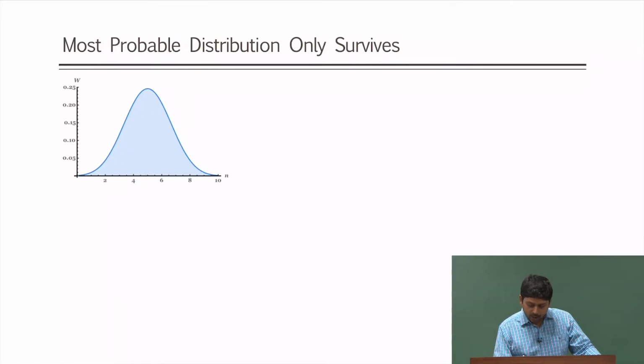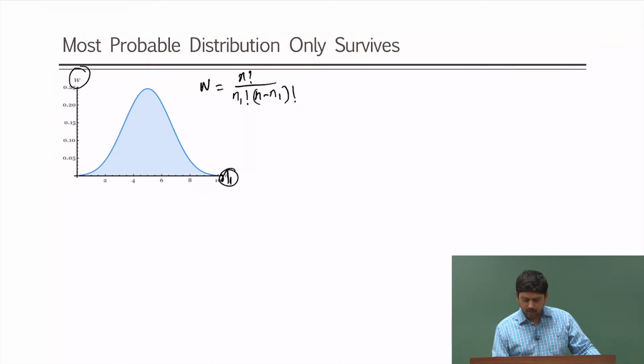So, here we are plotting the W with respect to the number of particles. W is the number of microstates for possible distributions. Let us say we call that N1, so N1 in one box versus other. So, we are just plotting this function where W is n factorial by N1 factorial and n minus N1 factorial. We are plotting this particular quantity as W against N1.